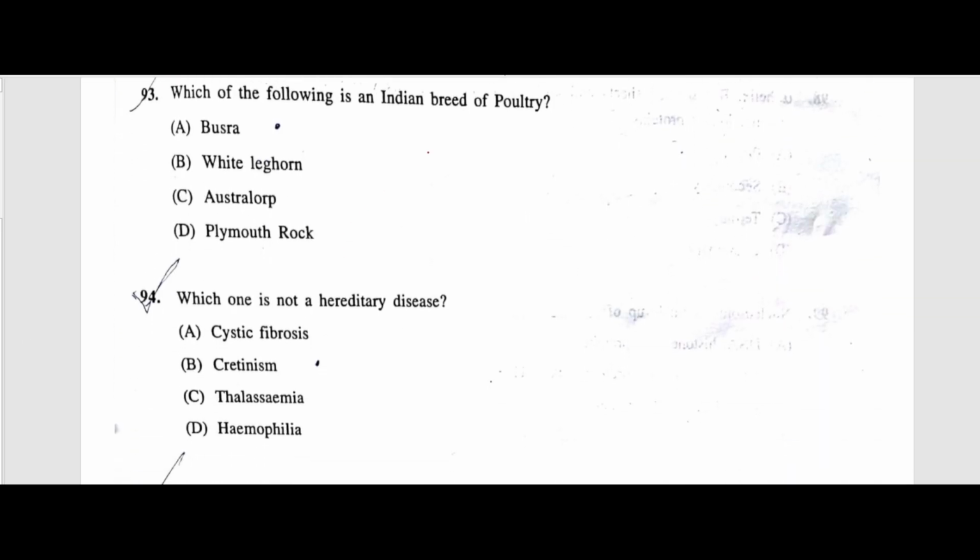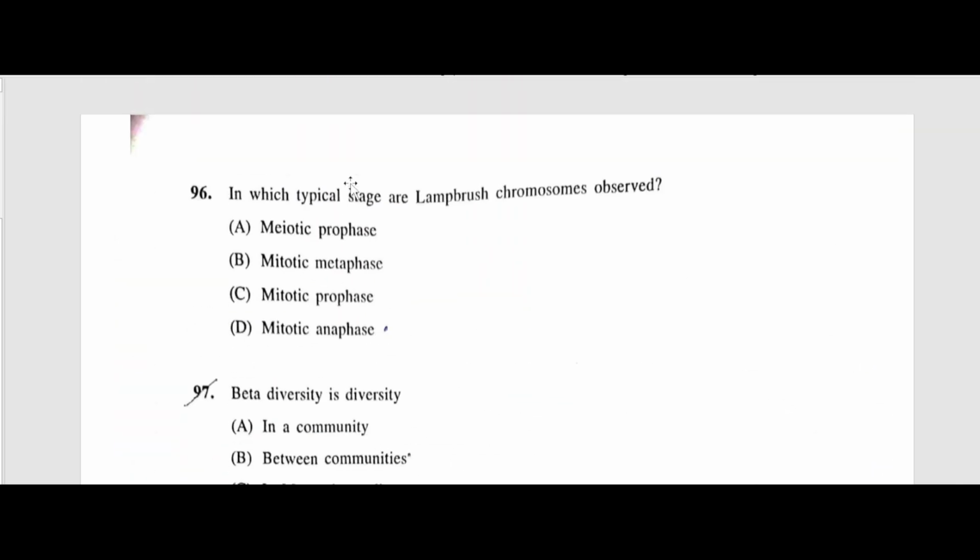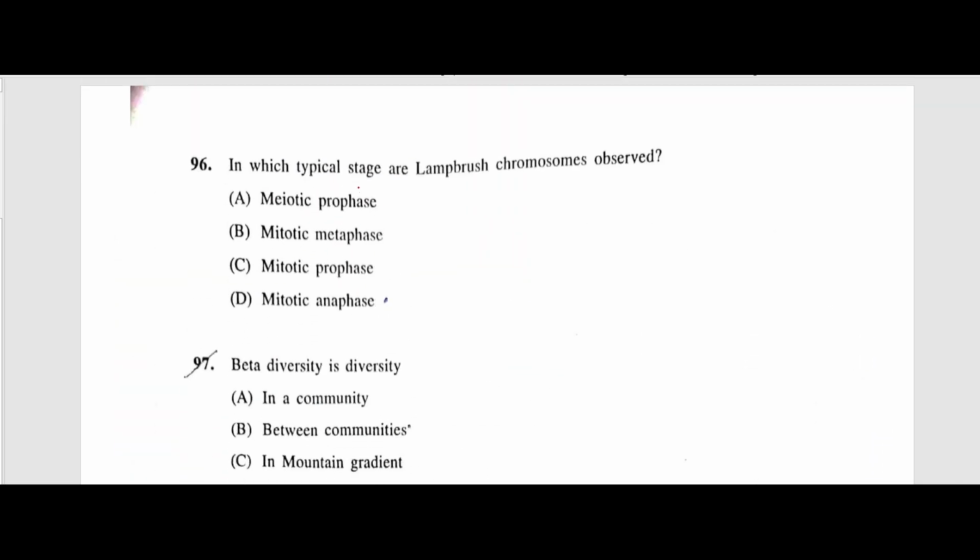Which of the following is an Indian breed of poultry? The answer is Basra. Which one is not a hereditary disease? The answer is cretinism, because it is caused by the deficiency of thyroid hormone, right? Next question, counter current mechanism converts the glomerular filtrate into hypertonic urine, right? Next question, in which stage are lampbrush chromosomes observed? The answer is meiotic prophase.